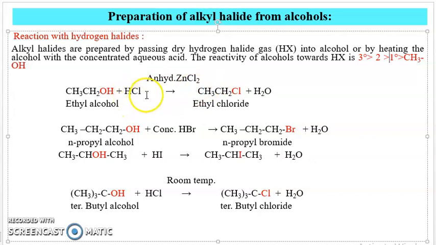It reacts with HCl, that is HX, in presence of anhydrous ZnCl2. This anhydrous zinc chloride is a catalyst for this reaction. Then there is protonation of the OH group, then removal of a water molecule, and there is attack of the nucleophile Cl minus on this CH2, and we get ethyl chloride as a product. Again, with concentrated HBr, reaction with propyl alcohol, again a primary alcohol, we get the product n-propyl bromide.